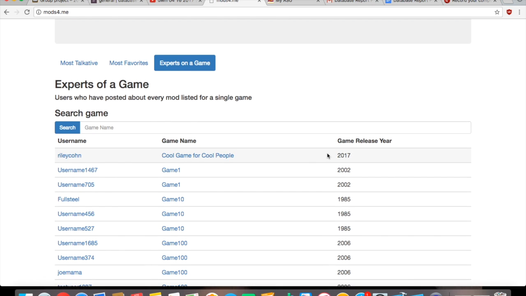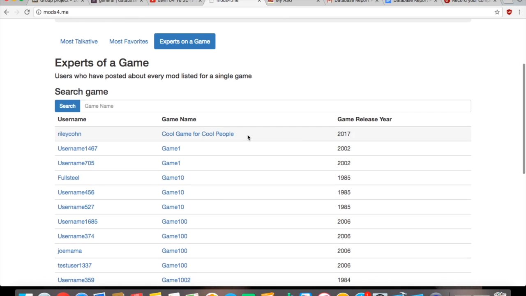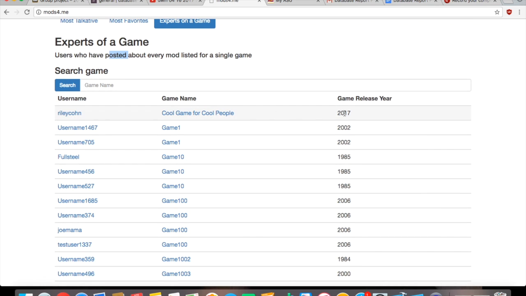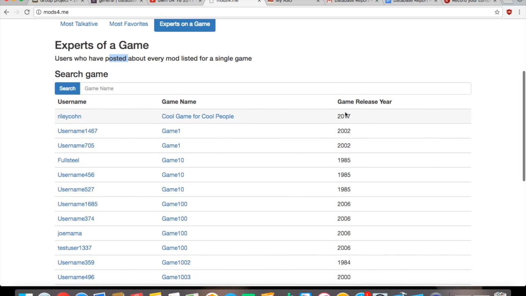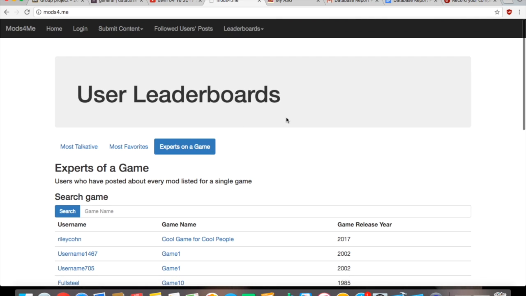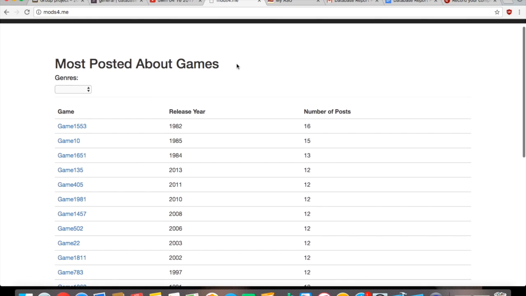Originally, the query was taking upwards of 2 minutes to find users who were experts on games, since it had to traverse the game table and then the mod table and make sure they all matched. But now with the index on the posts, it took only a quarter of a second to find all the experts for each game.